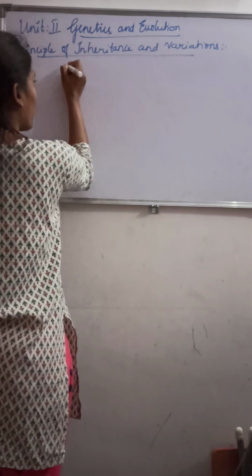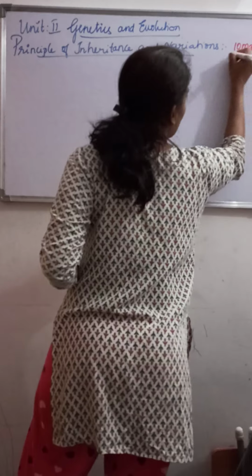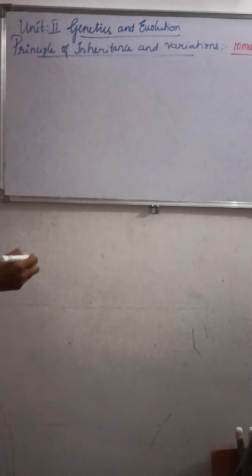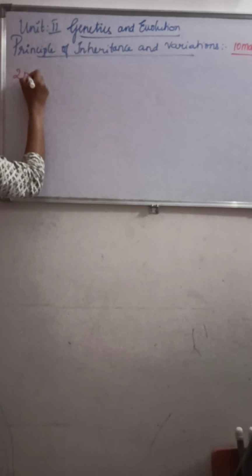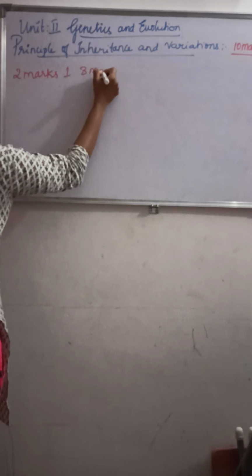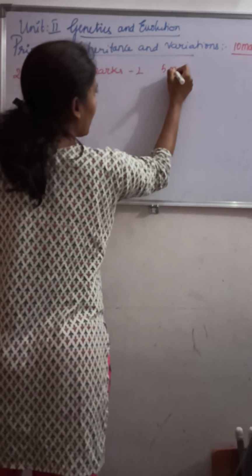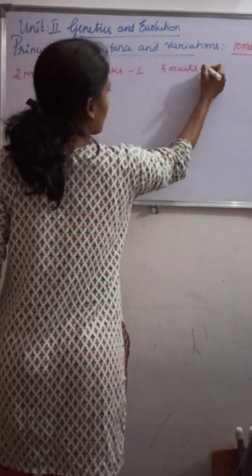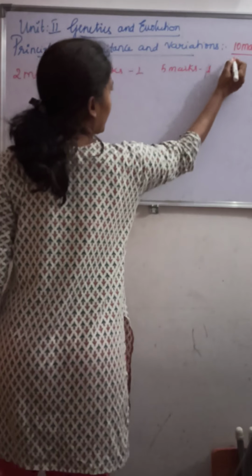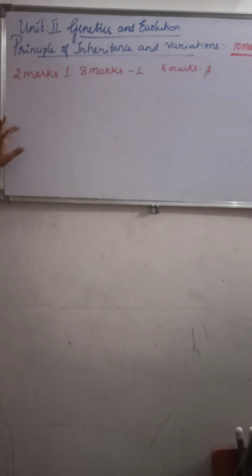They may ask for 2 marks 1 question, 3 marks 1 question, and 5 marks 1 question. So totally the weightage of principle of inheritance and variation is 10 marks.